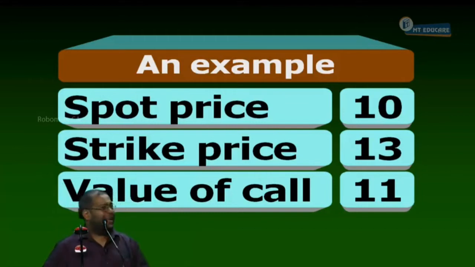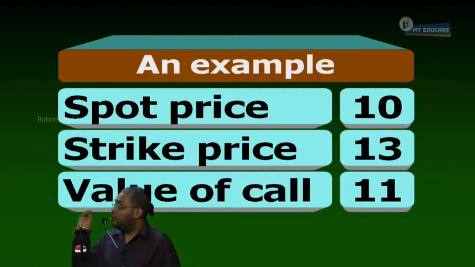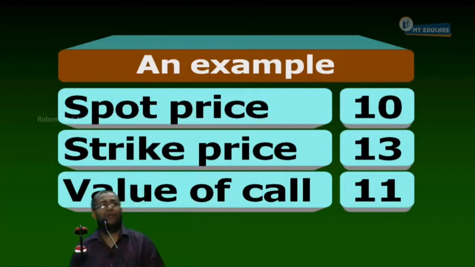See, the share is available at 10 rupees. Which fool will buy the right to buy the share at 11 rupees, instead of buying the asset itself? Yes, correct. Even if the strike price is 0 now, 11 rupees is costly. When the share is available at 10 rupees, nobody will buy the right to buy the share at 11 rupees, because the share is cheaper than the right to buy. Instead of buying a right to buy the share, they would buy the share itself. Are you following what I am saying?